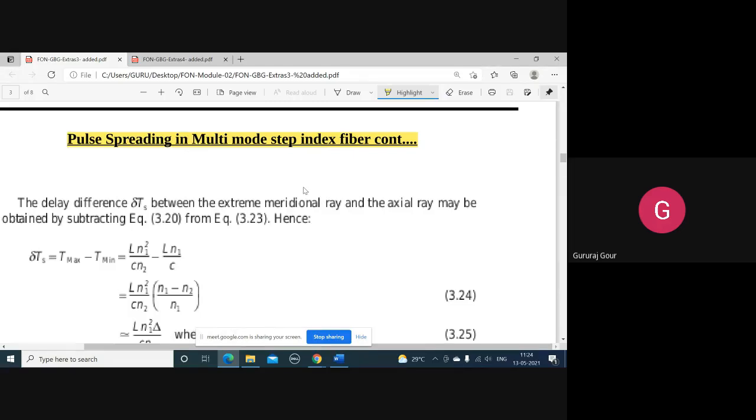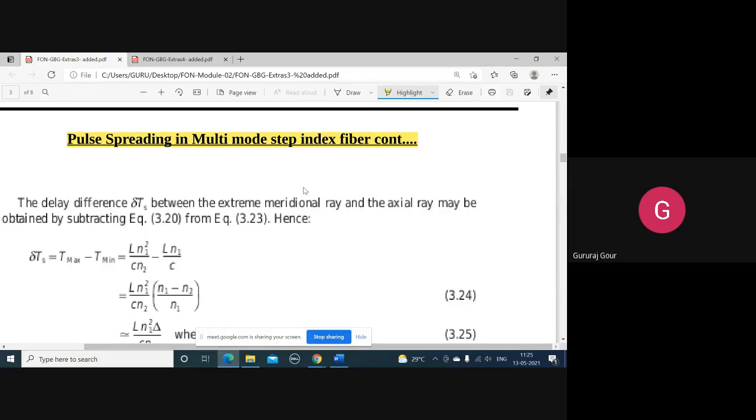Then pulse delay, that is L. Simply you are multiplying the fiber length L by tau g, group delay. So these two delays, there is a group delay and a pulse delay. We have started discussing this pulse spreading initially. Why we have to justify it clearly, that I already explained.